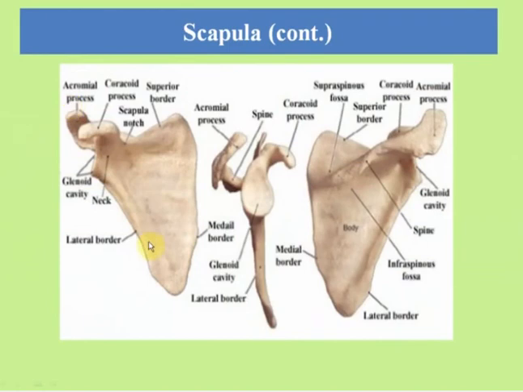You can see here the scapula. These wing-type bones at the back, when you move your back, you can touch the scapula, the wing-type bones. So these are the scapula.